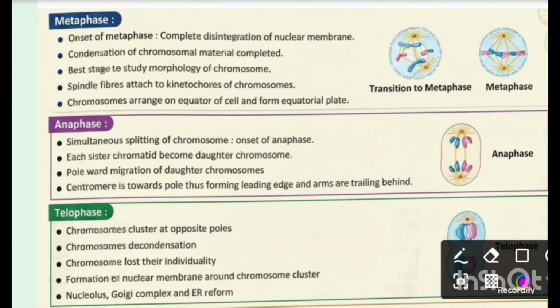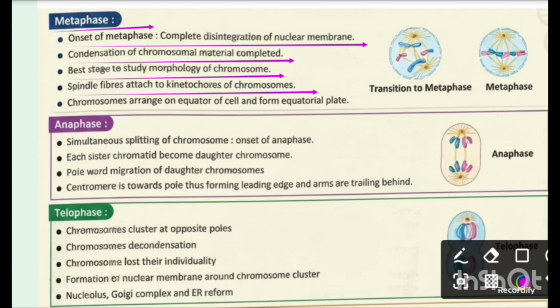Now we talk about metaphase. That is the onset of metaphase, complete disintegration of the nuclear membrane, and condensation of chromosome material is completed. It is the best stage to study the morphology of the chromosome, with spindle fibers attached to the kinetochore of the chromosome, and the chromosomes are arranged on the equator of the cell and form the equatorial plate.